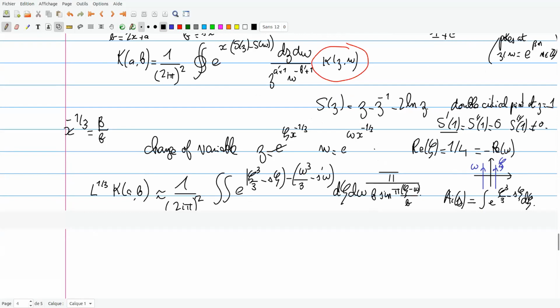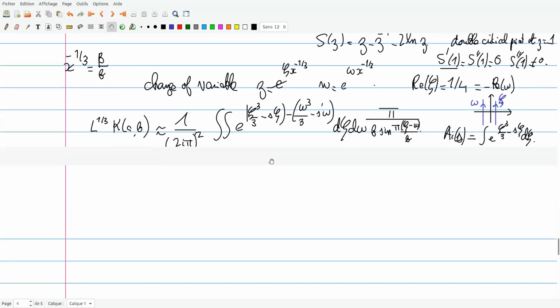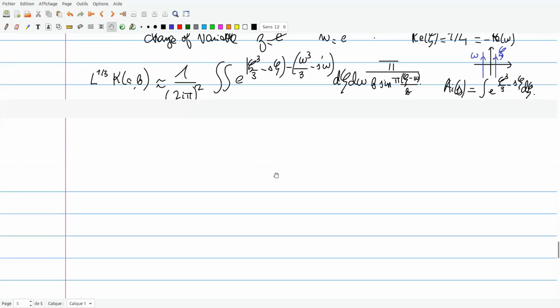So it has poles whenever (zeta minus omega) divided by b is an integer, but by the choice of contours you never hit these poles. So this is the expression we have. We are not quite there yet, but almost, because I can use an integral representation for this pi over sine.